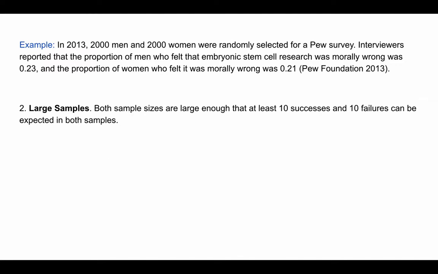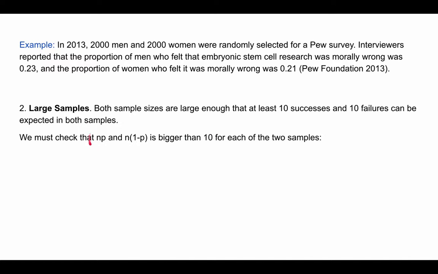So number two, large samples. Both sample sizes are large enough that at least 10 successes and 10 failures can be expected in both samples. Remember, when we talk about successes, we mean just like the number of people who have the opinion of interest. So a success here would be thinking that stem cell research is wrong. It's the thing that we asked people about and found a proportion about. So how do we check that we have at least 10 successes and 10 failures? We look at n times p and n times 1 minus p for each group. This is very similar to what we've done before, and we need to check that these are bigger than 10 for each of the two samples.